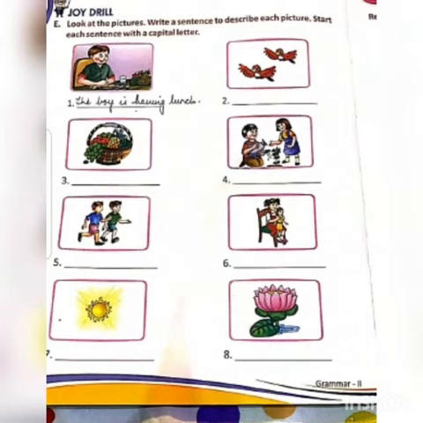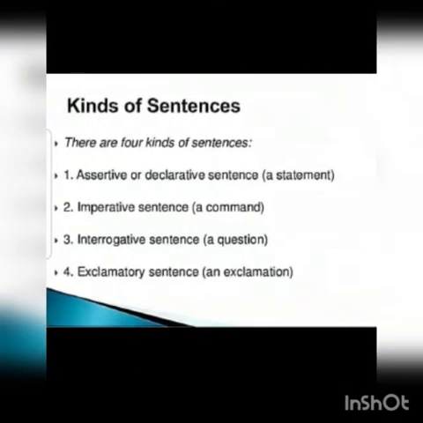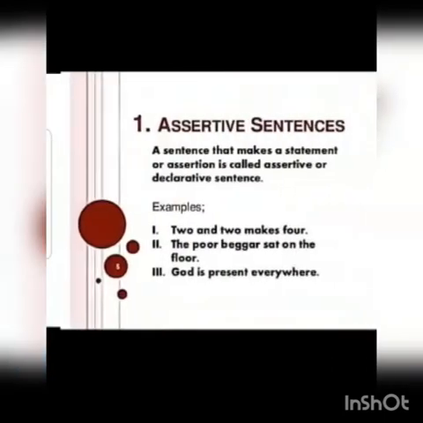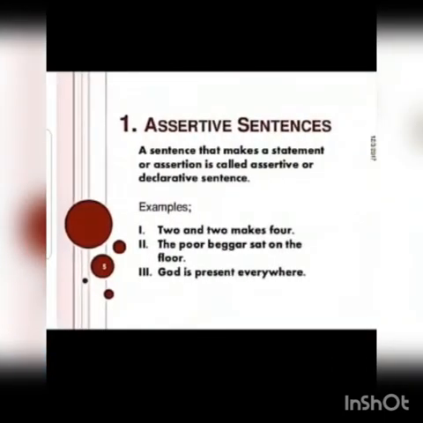Now what are we going to do? We are going to study about kinds of sentences. There are 4 kinds of sentences. Assertive or declarative, imperative, interrogative, exclamatory. But in this lesson, we'll only learn about 2 kinds. Assertive sentences. What are assertive sentences? A sentence that makes a statement or assertion is called assertive or declarative sentence.